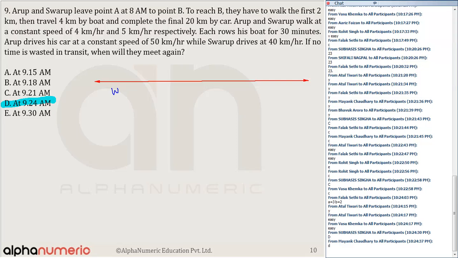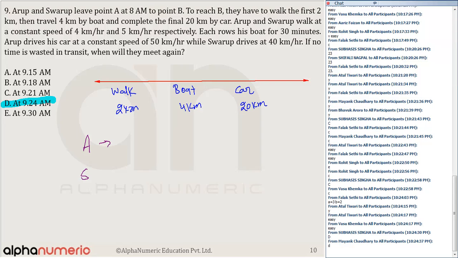So they walk 2 kilometers, then travel 4 kilometers by boat, and complete the final 20 kilometers by car. This is what they need to do. Arup and Swarup walk at constant speeds of 4 and 5 kilometers per hour. So how much time will Arup take?